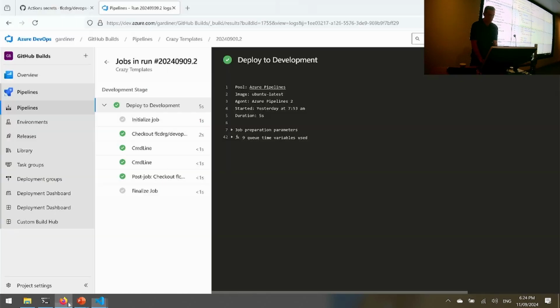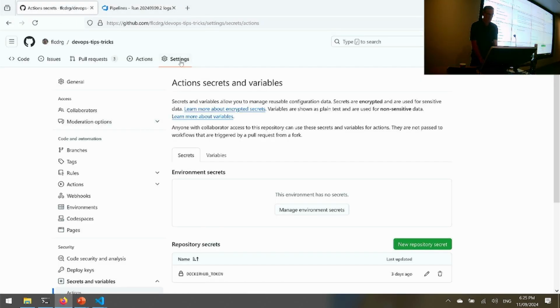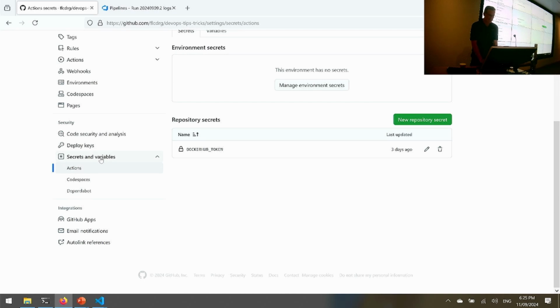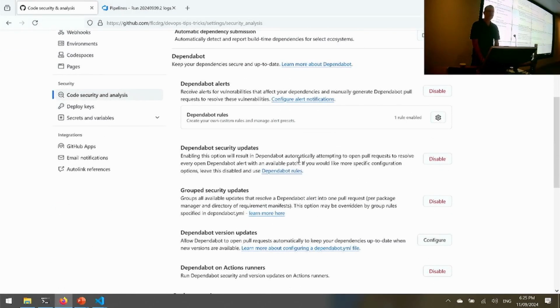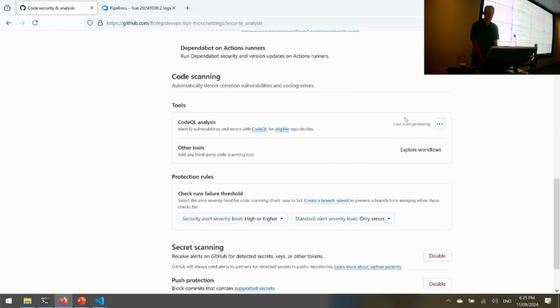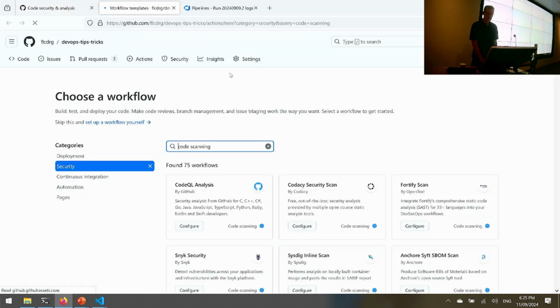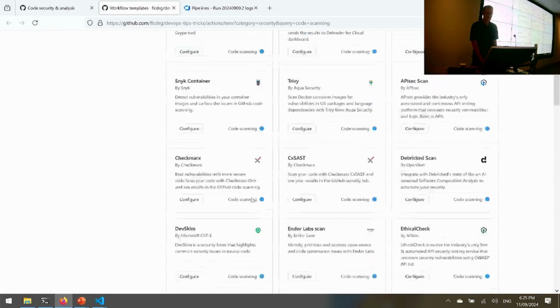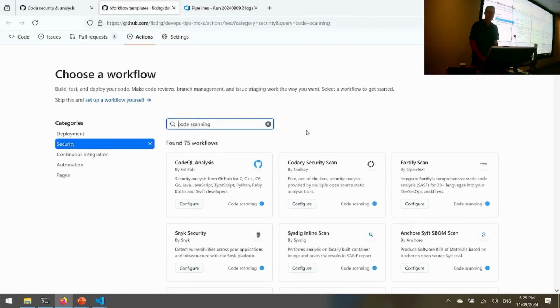If I jump back to my browser, we can set a lot of this stuff up by going to code security analysis. There's stuff here we can enable. We'll come back to Dependabot, but there's code scanning here. I can turn on CodeQL analysis, which is a static analysis tool that GitHub provide. I can also add other third-party tools. If I click on that, there's a whole bunch of third-party scanning tools here that I can add. And if I click on configure, it'll create a new workflow that'll launch that tool and run it against my repository.